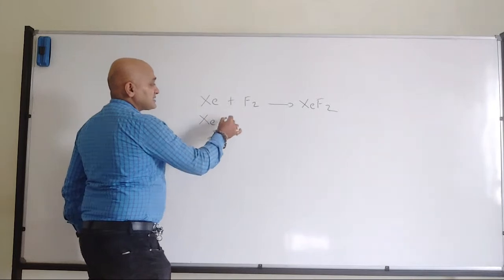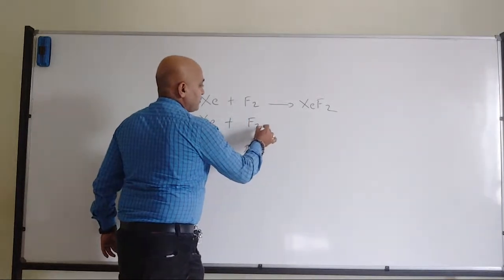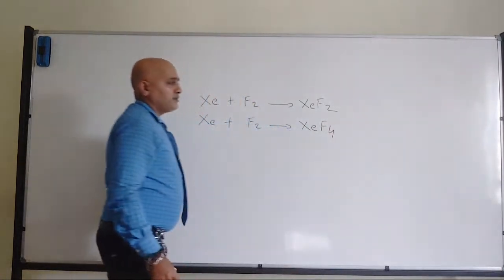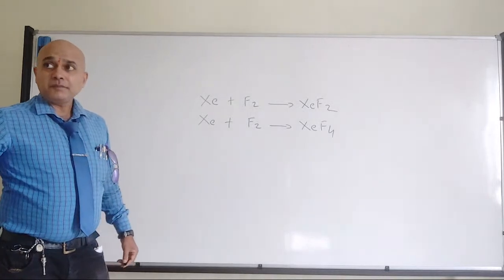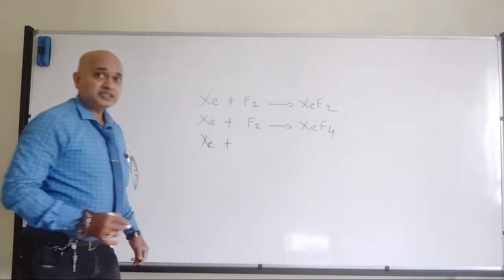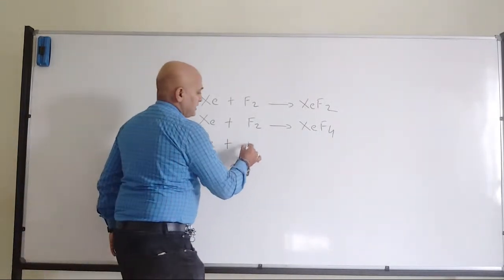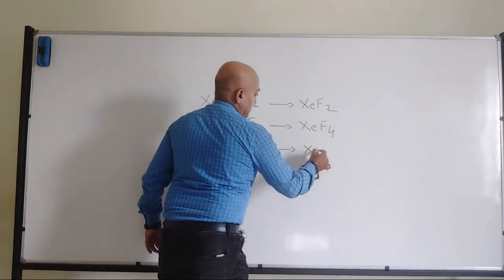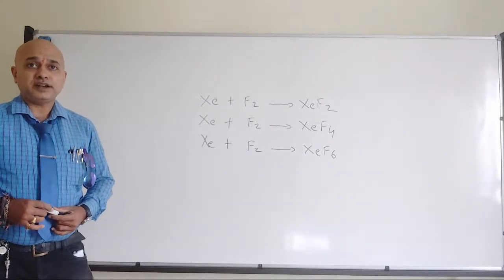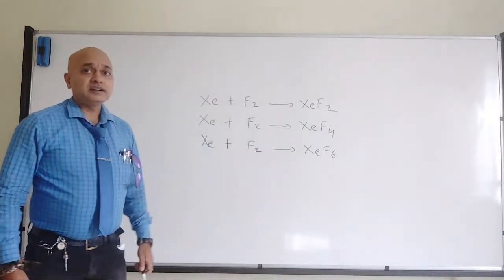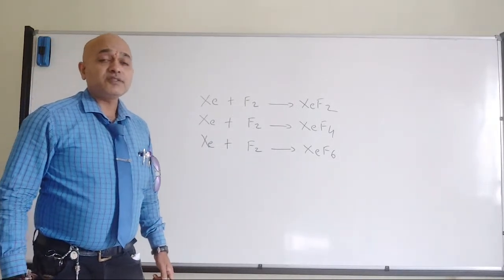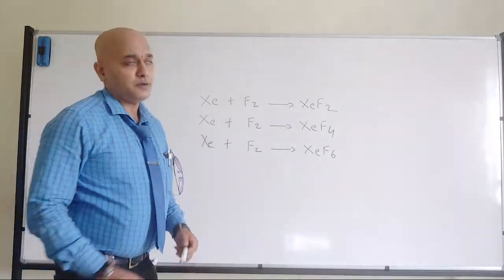Same way, if I take xenon and treat it with fluorine, we are going to balance the equation, xenon tetrafluoride. Same way, when xenon is treated with fluorine, it will be xenon hexafluoride. So xenon difluoride, xenon tetrafluoride, and xenon hexafluoride. So different xenon fluorides we are going to get.